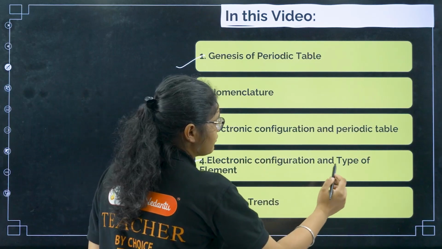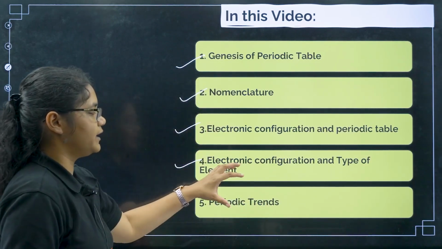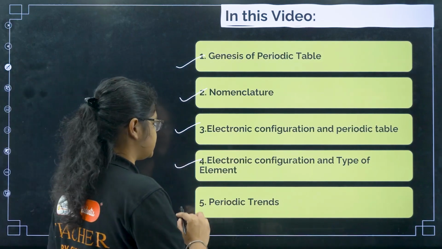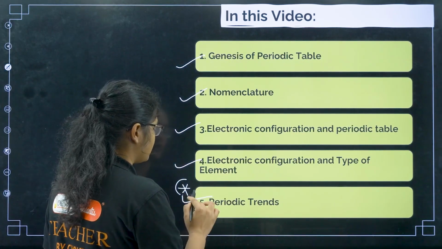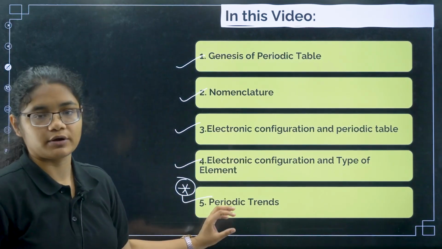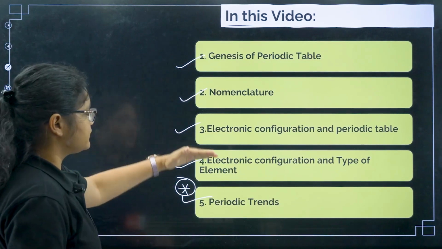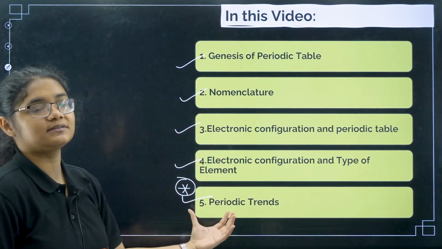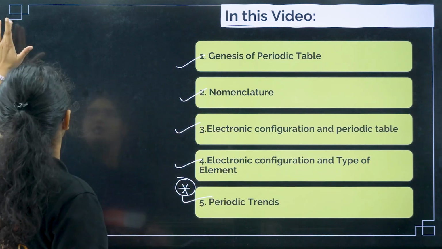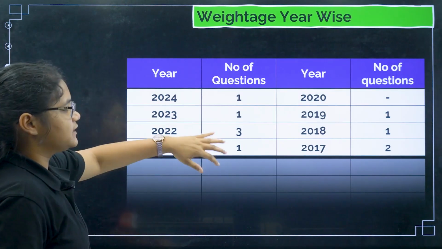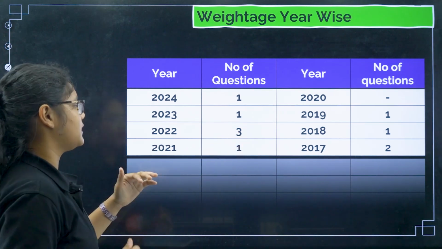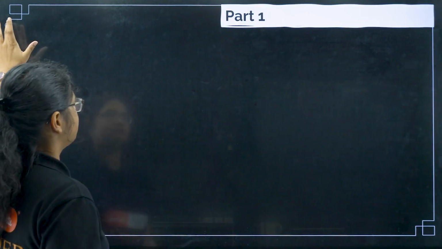Next, electronic configuration and type of element. From the electronic configuration, how can you predict which block the element belongs to, that also we will see. And this is very important, from where the questions will be asked, that is your periodic trends. Now these things will go a little fast, and here I will invest more time because this is the most important part. Coming to weightage, you can see one or two questions in most years; in 2022, 3 questions were definitely asked, but after that the graph has been very flat.